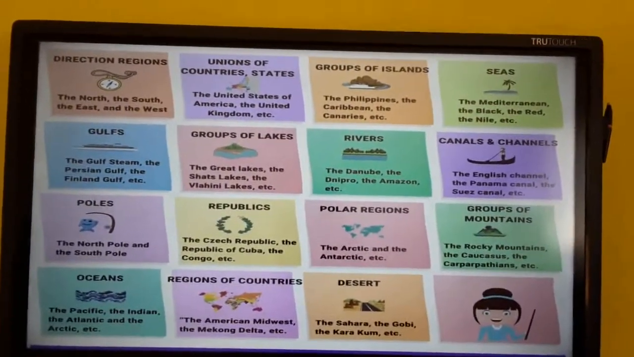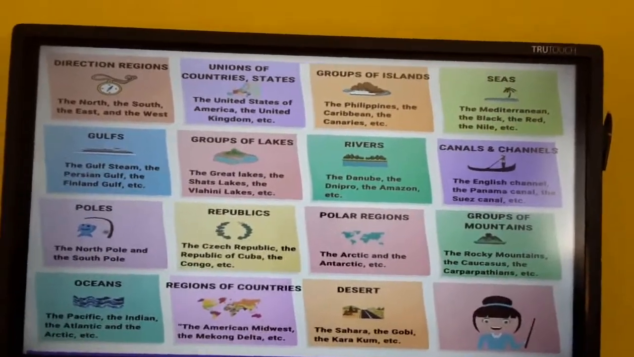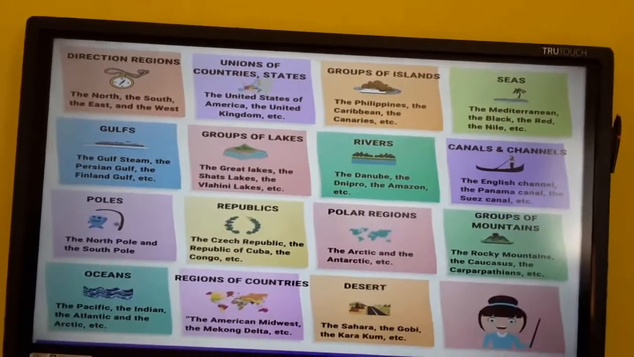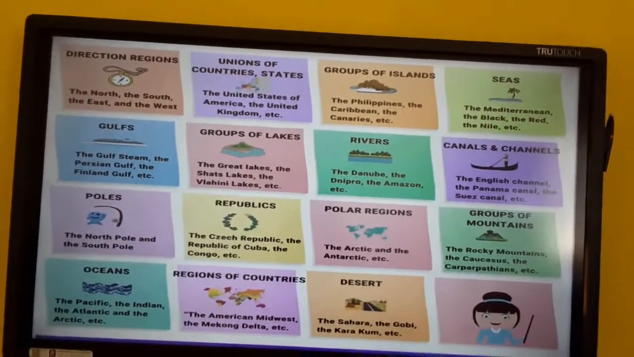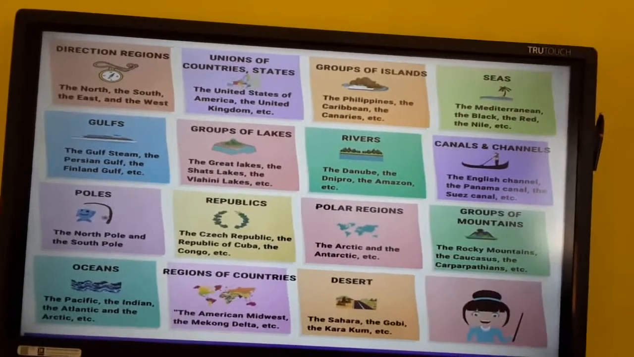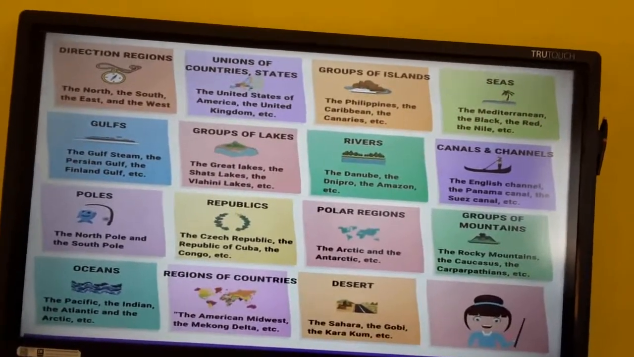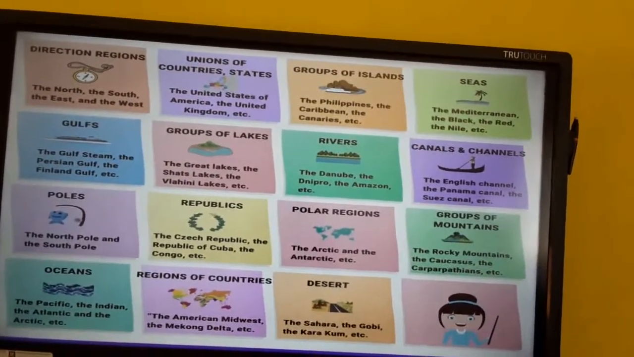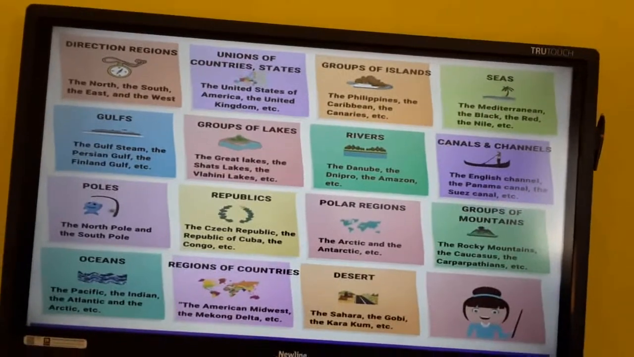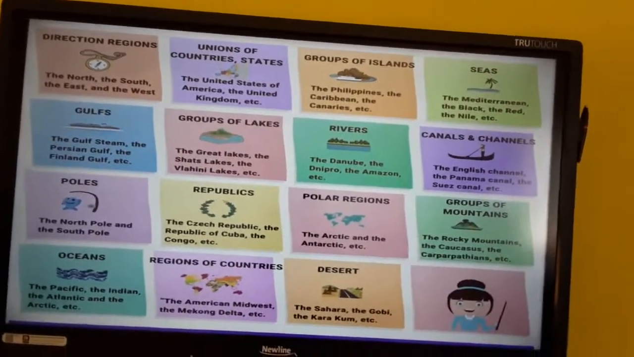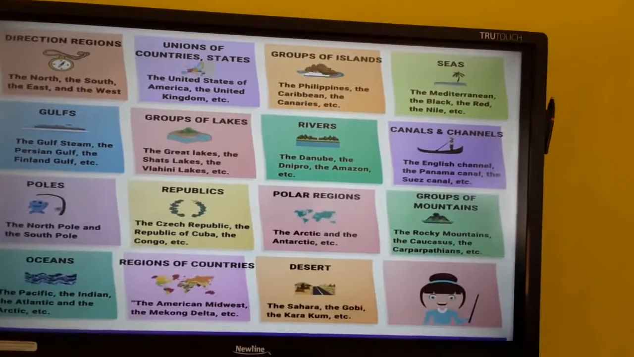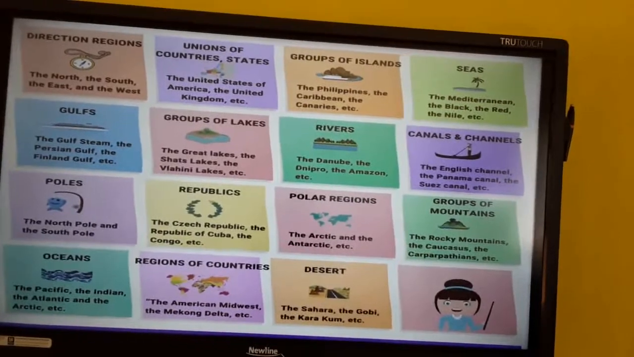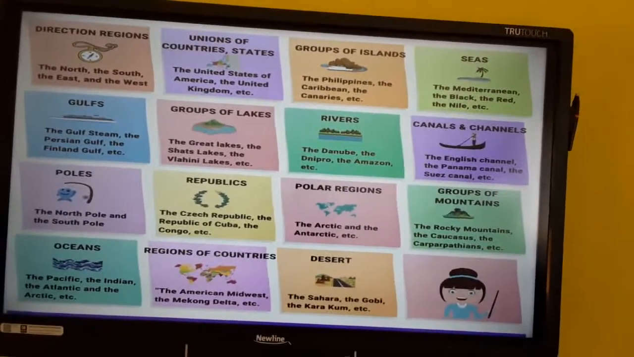So these are the places we can use the. Before directions: the north, the south and all. Before country names like the United States of America. Before islands, the Philippines. Before seas: the Mediterranean Sea, the Black Sea, the Red Sea, the Nile. Then before gulfs, lakes, rivers, the Ganges, canals, regions, poles, republics, polar regions, groups of mountains, oceans, regions of countries.